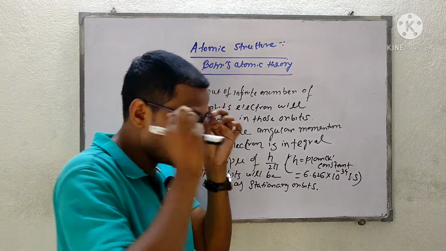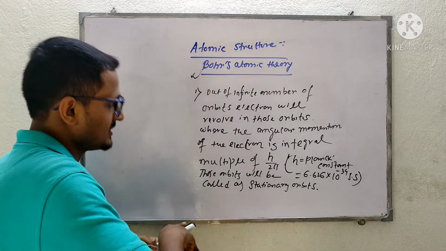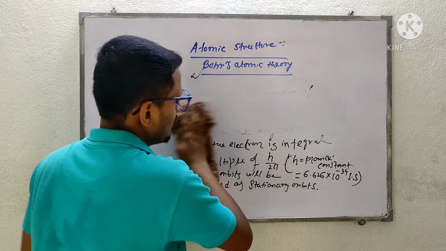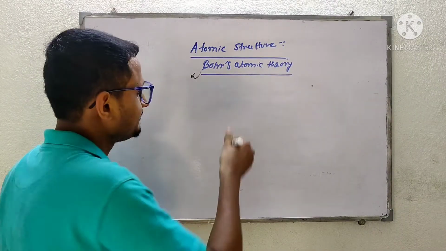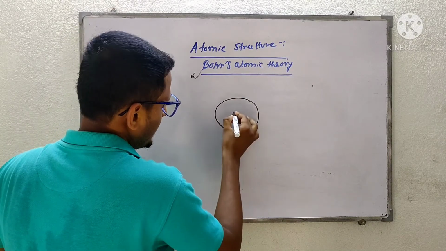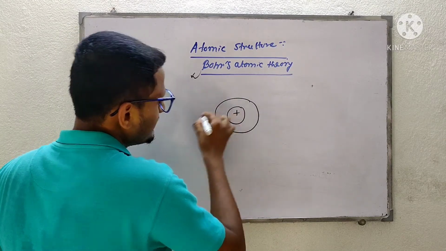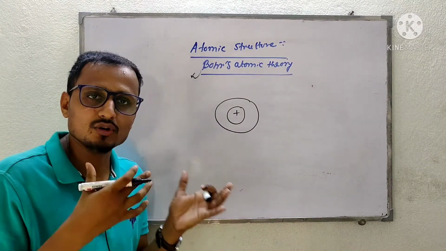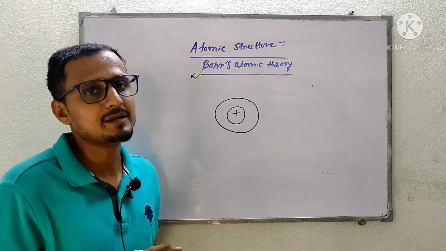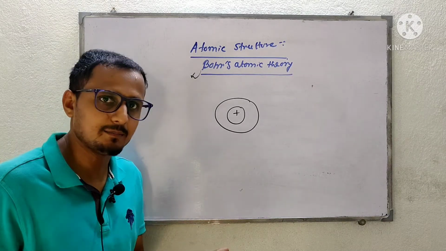Electron will revolve in a circular orbit. In the center, the nucleus will be there, whose charge will be positive, because in the center protons will be there, and the number of protons present in the nucleus is the atomic number.